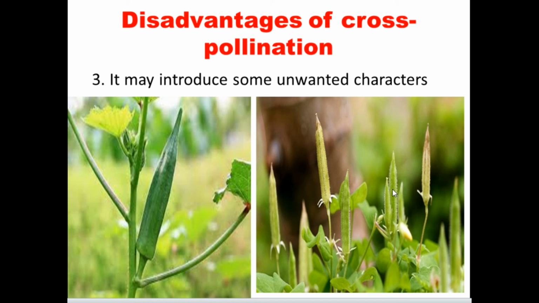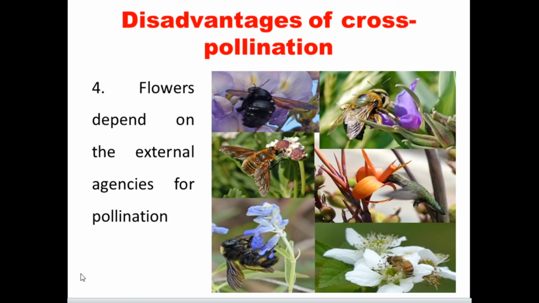So economically it leads to loss. We won't like this type of lady's finger. So sometimes it is possible in cross pollination. It may introduce some unwanted characters. So sometimes the natural character may disappear.